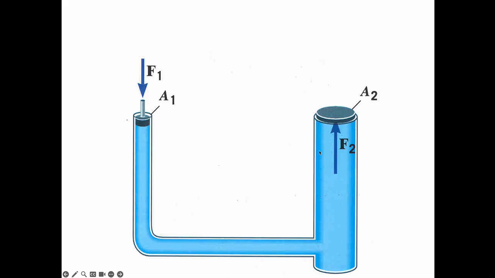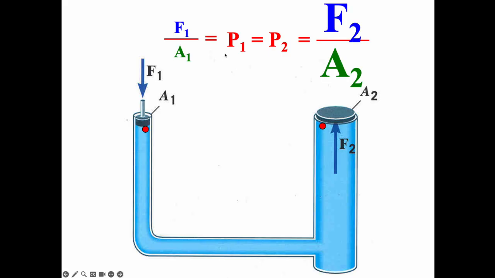That same pressure is going to be created over here, but because this area is so much bigger, that same pressure gives me a much larger force. So I can do things that I normally wouldn't be able to do. So little force, little area, same pressure, big area, big force.